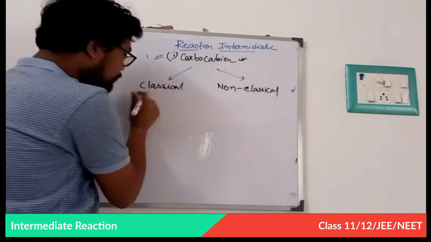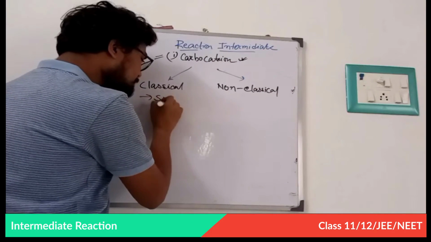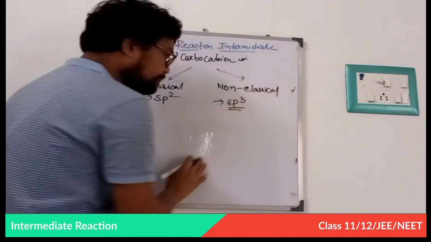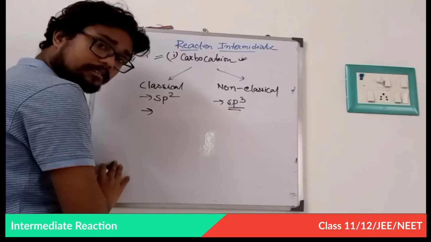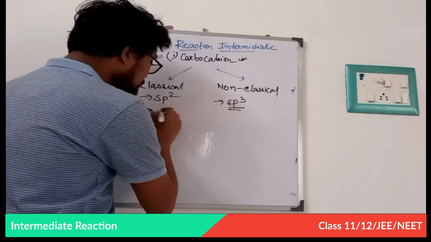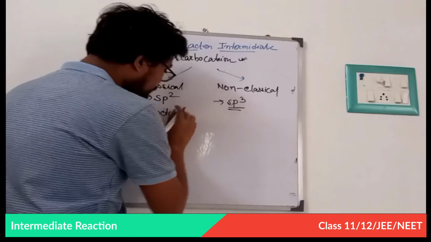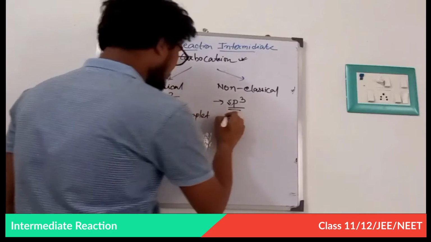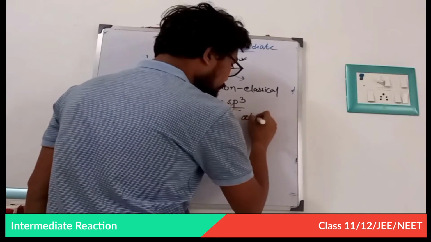In case of classical carbocation, this is sp2 hybridized, and non-classical carbocation is sp3 hybridized. A very important point: the classical carbocation is octet incomplete. I have shown you octet incomplete, and this is octet complete.